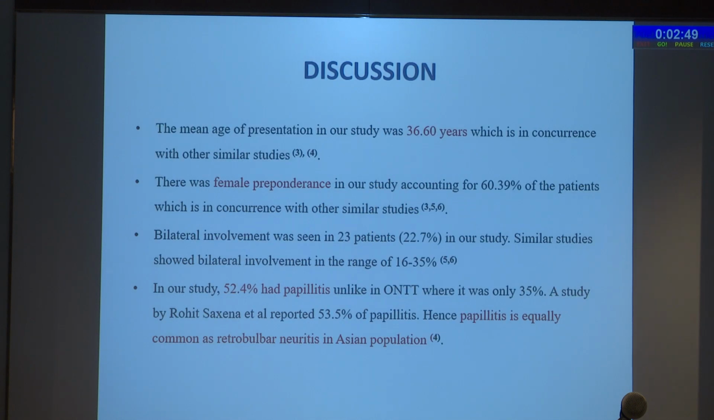Coming to the discussion, mean age of presentation in our study was 36 and there was female preponderance, which is in concurrence with other similar studies. Bilateral involvement was seen in 23 patients in our study. 52% had papillitis, unlike in ONTT, where it was only 35%.